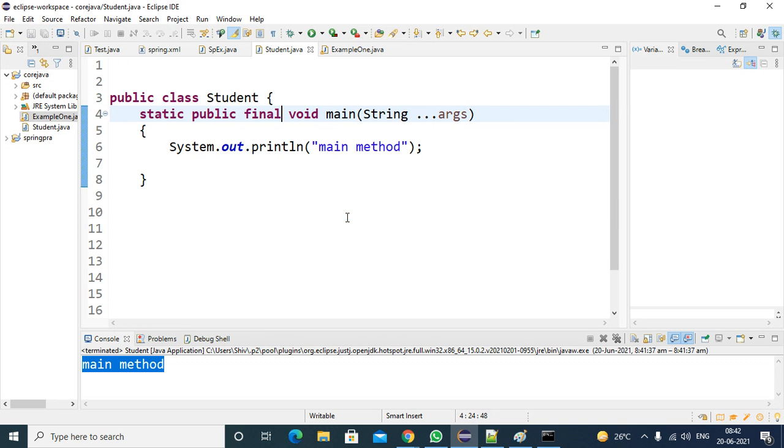Yes, you can define the main method as final, no problem. What is a final method? I will explain. If you define a method as a final method, while overriding, it is not allowed to override. Actually this is the inheritance concept, and polymorphism comes at runtime polymorphism. If the child is not satisfied with the parent class implementation, then he can override the methods. If the parent doesn't allow overriding the method, in that case you can define that method as a final method. I will discuss these things when I discuss the final keyword. So here you can define the method as a final method, no problem.